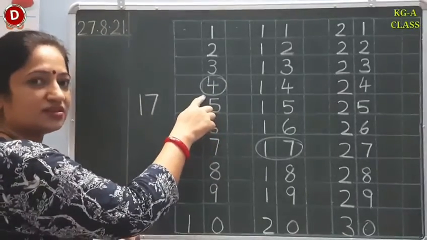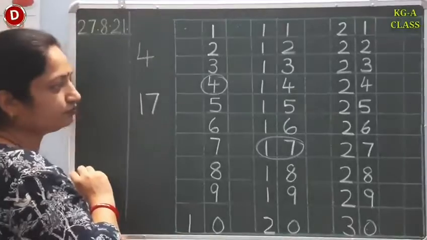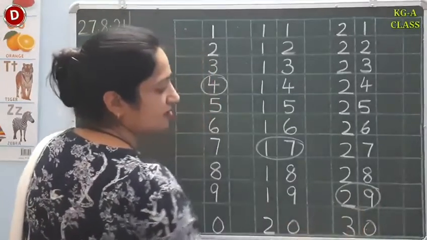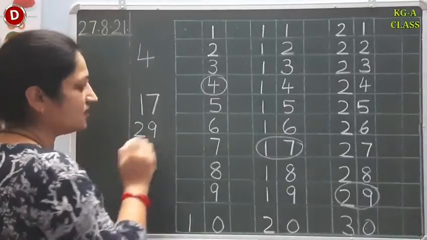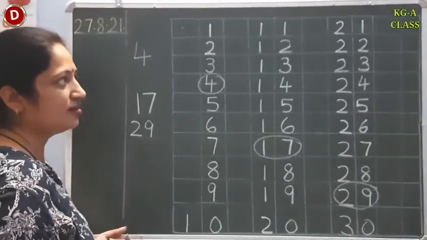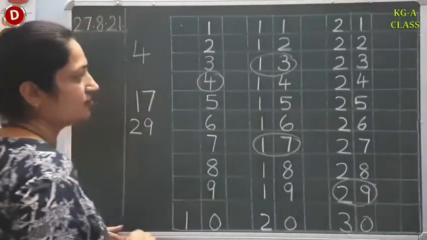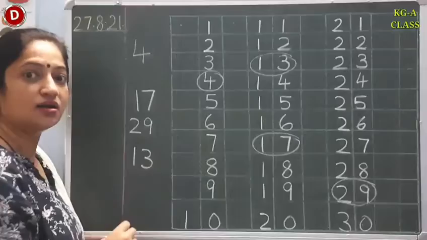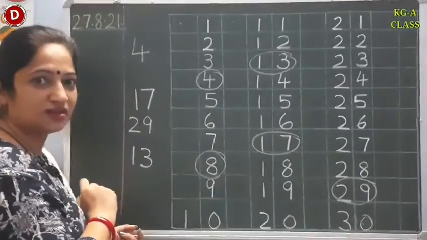Now the next number is a single number. Which number is this? Yes children, you are right. This is number 4. Now children, come on, speak. Which number is this? This is 2, 9, 29. Yes. Children, now tell me, which number is this? This is 1, 3, 13.